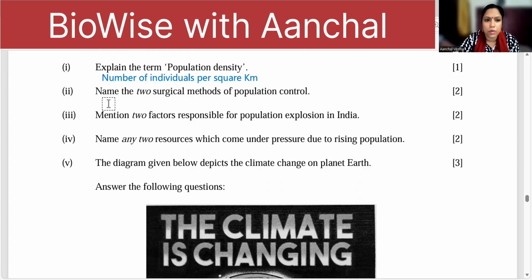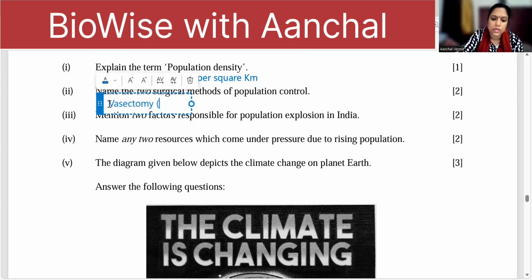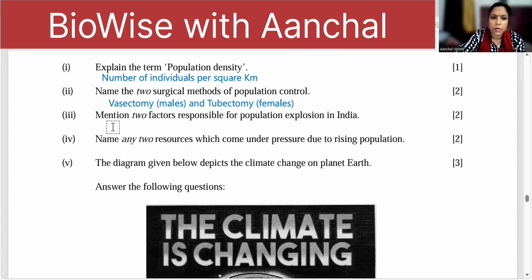Surgical method of population control: vasectomy in males and tubectomy in females. Two factors responsible for population explosion in India: illiteracy, desire for the male child.